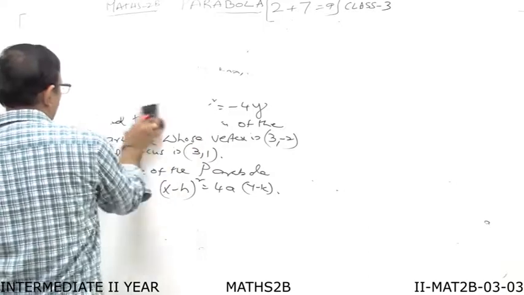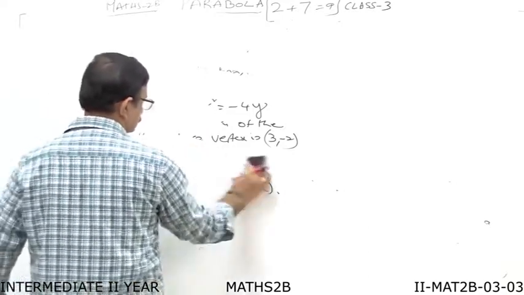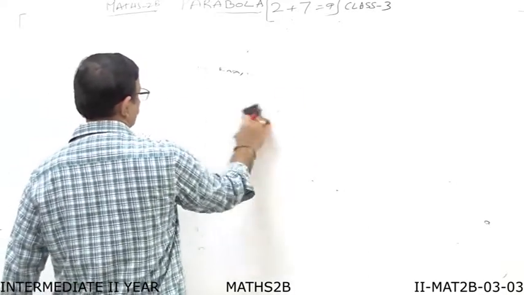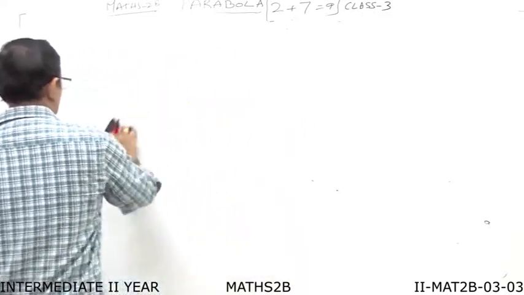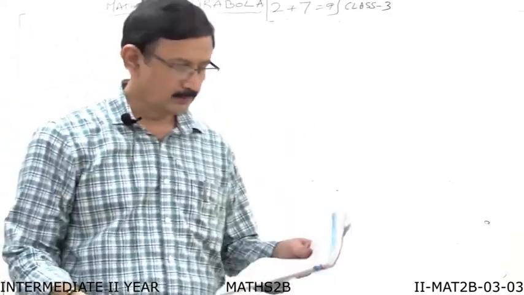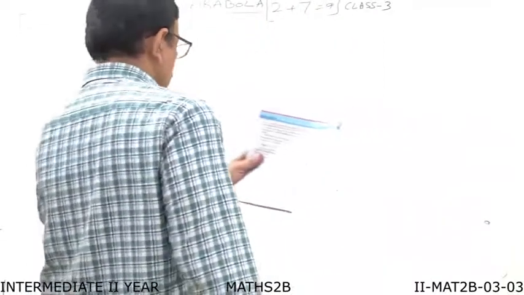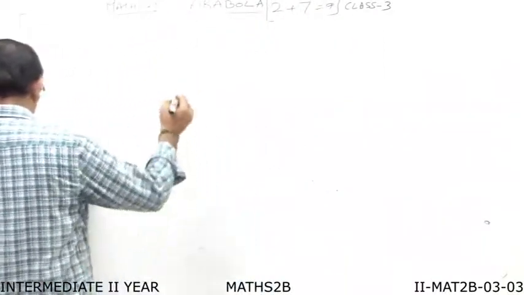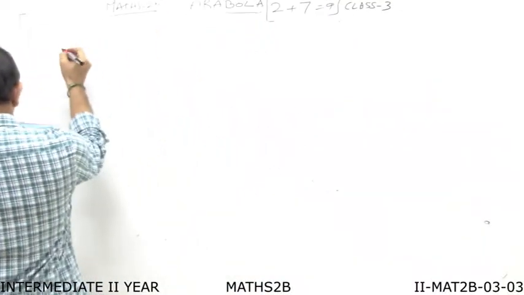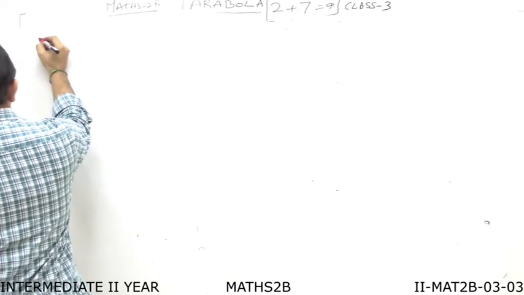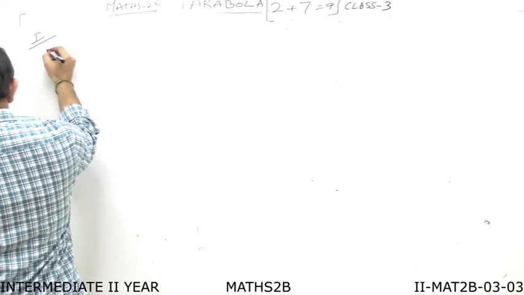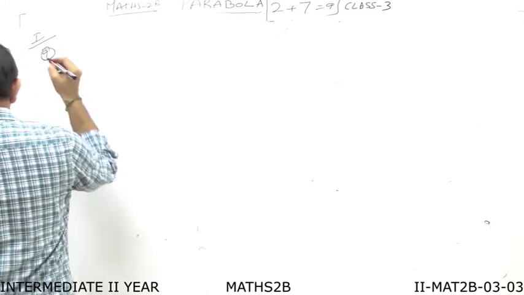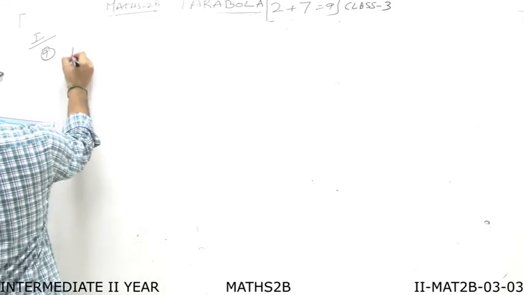Next, we will take up one more problem. First bit, first section, 9th problem.